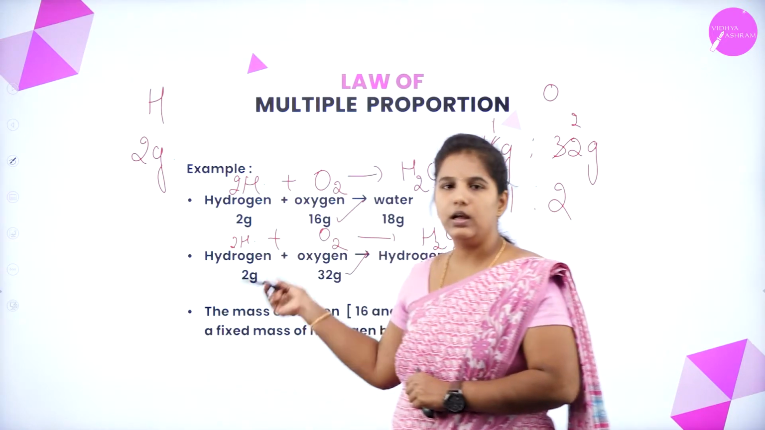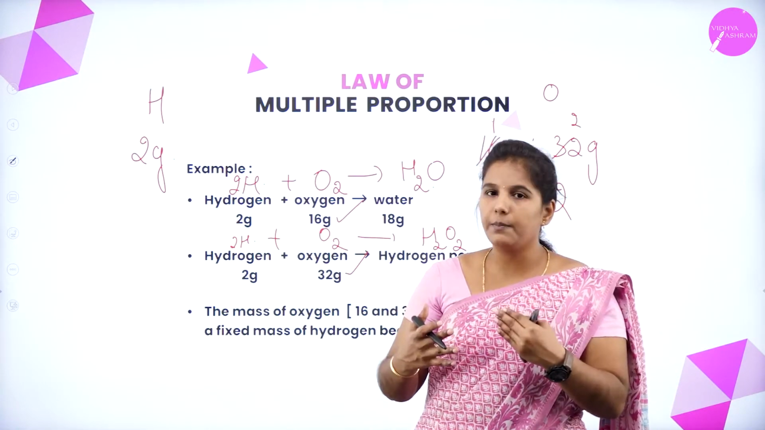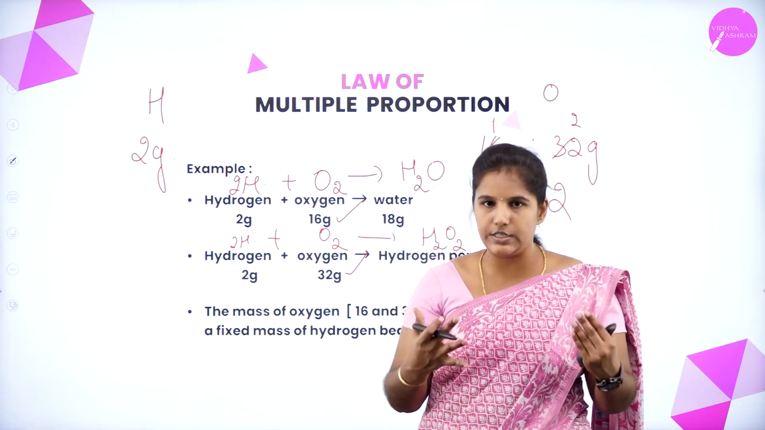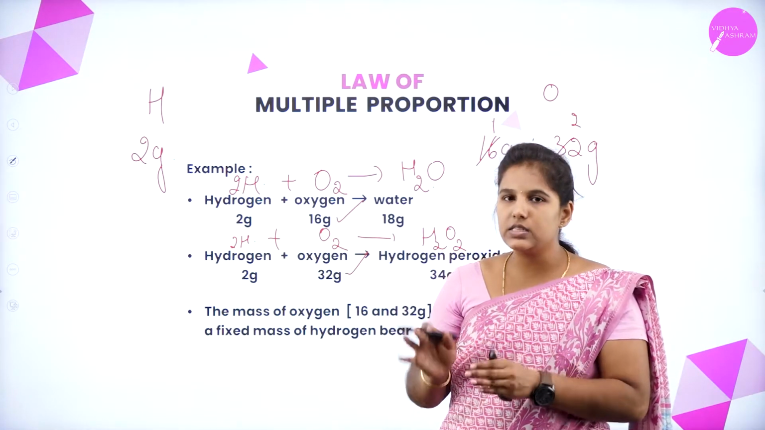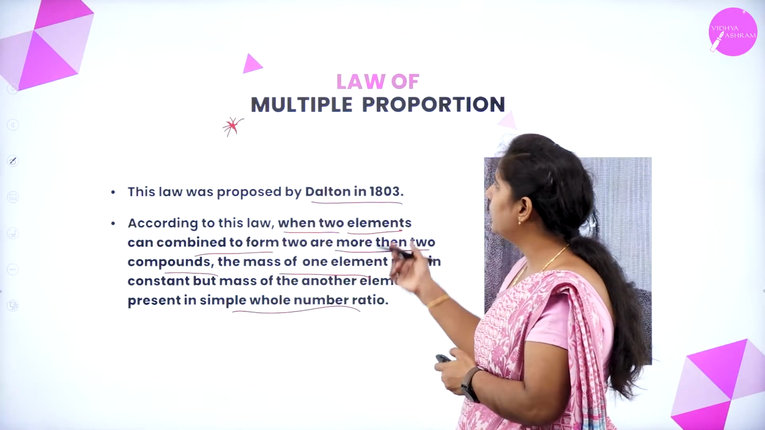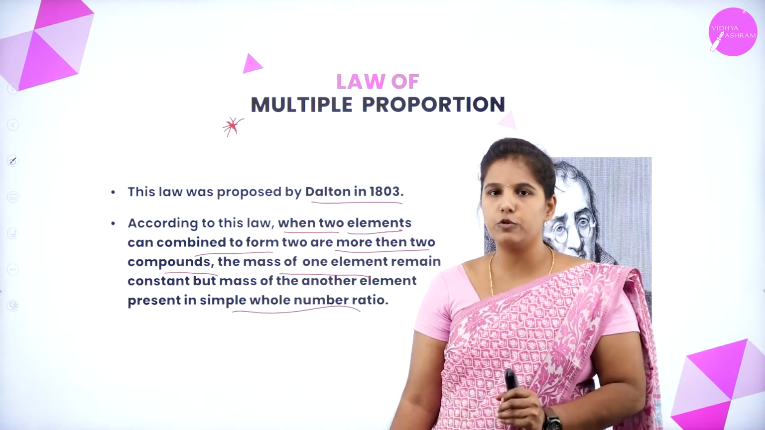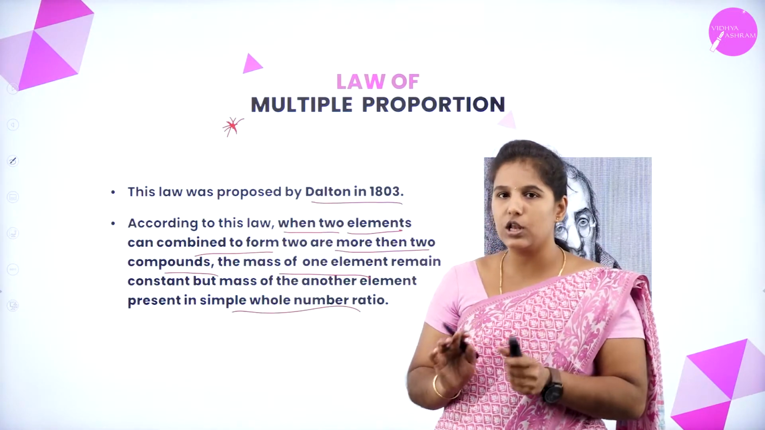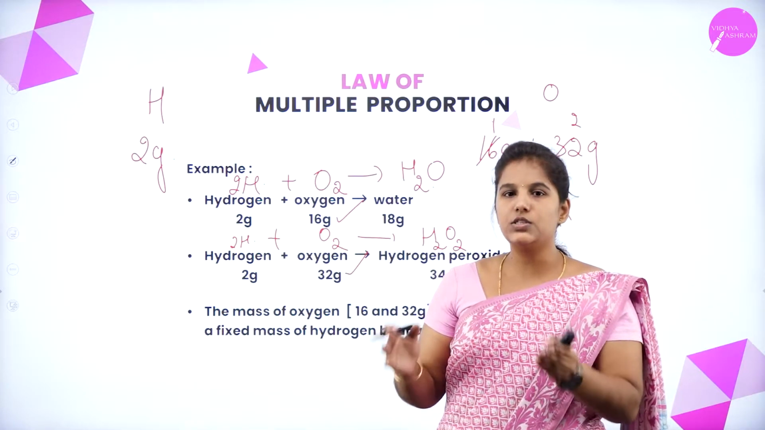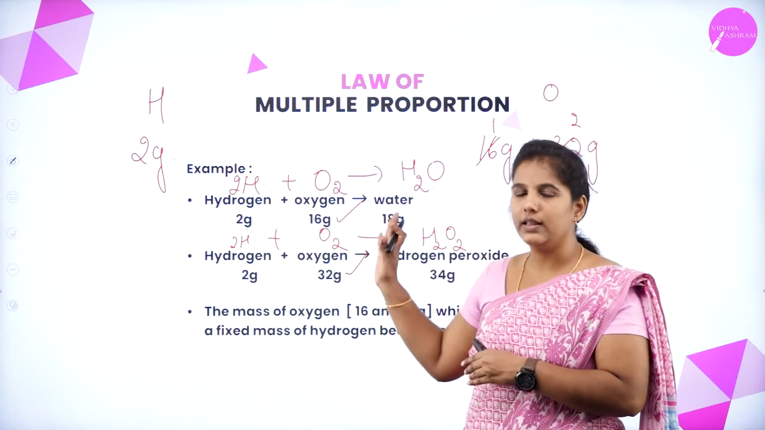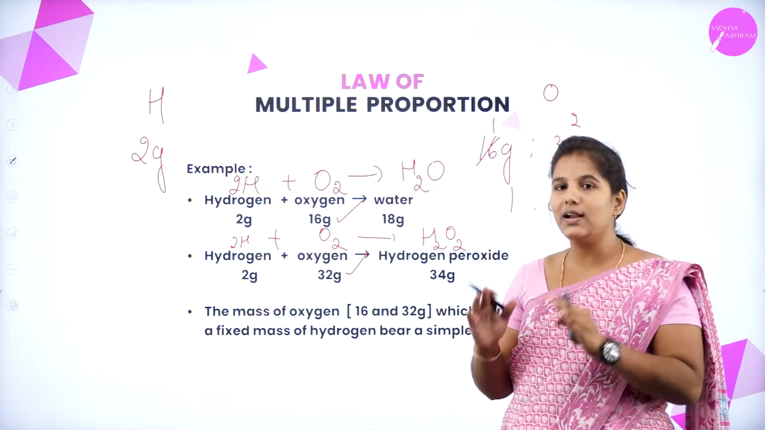So, in both the reactions, hydrogen is present in a fixed mass, whereas the oxygen is present in a simple whole number ratio. This idea was given by Dalton, and this law is known as the law of multiple proportion. Remember, according to this law, if you use any two elements, when they combine, they form a product, and these products are different.